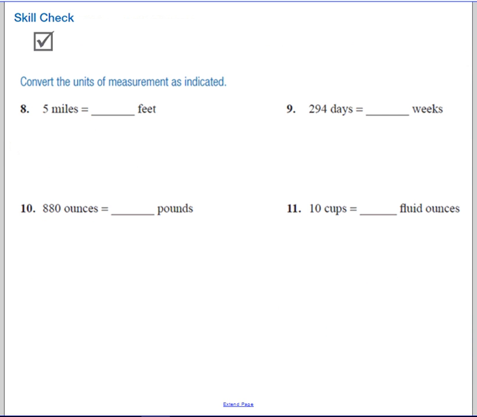So here's a couple for you to look at. Go ahead and try those on your own, check your answers, and when you're ready, we'll look at 2 story problems together.